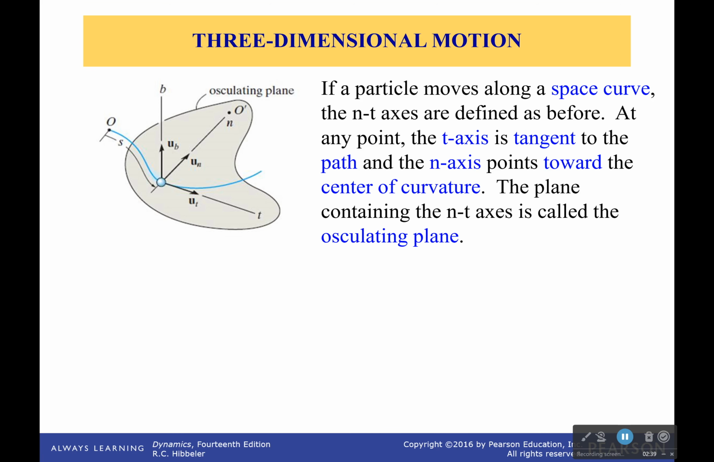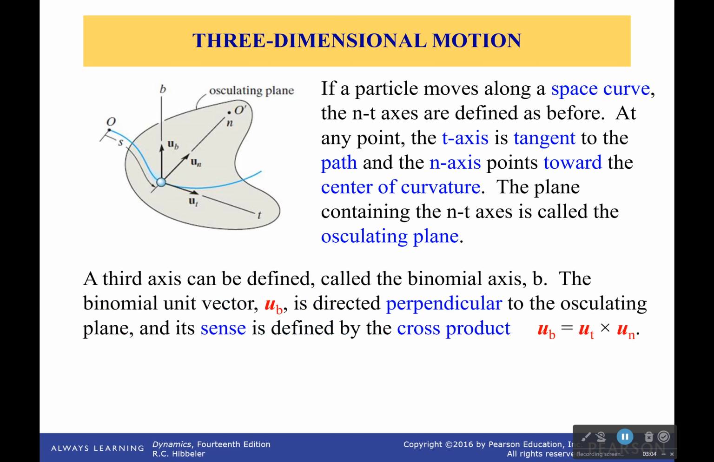Now, one last thing we're going to hit on before we do some examples is three-dimensional motion. So we have a particle and it's moving along a space curve. Well, the n-t axes are defined as before. The tangential one is tangent to the path. The normal one is towards the center of curvature. But then we have this third direction, since we have x, y, and z. Well, in this case, it's called the binormal direction.